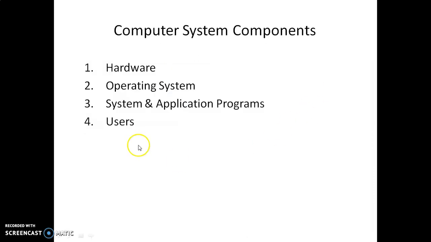Next, what are the various computer system components? The first is hardware, the next is the operating system, then system and application programs, and finally the users. All of you know the hardware devices: the keyboard, mouse, monitor, all these are hardware devices. And you know the meaning of the operating system: it is a collection of various programming files to run a task. Next, the various system and application programs which we run for our purposes in the operating system. And finally the users.